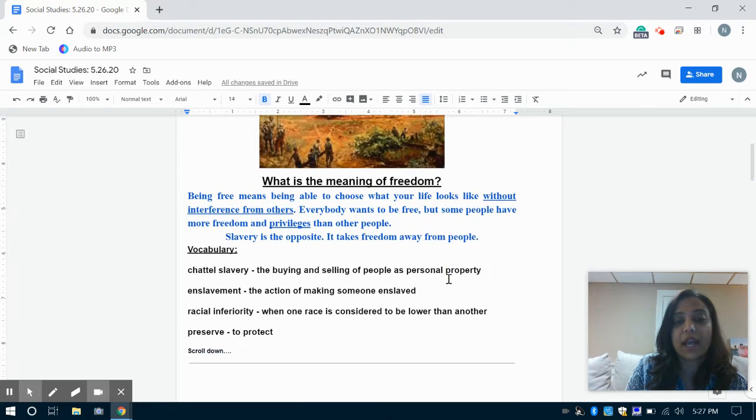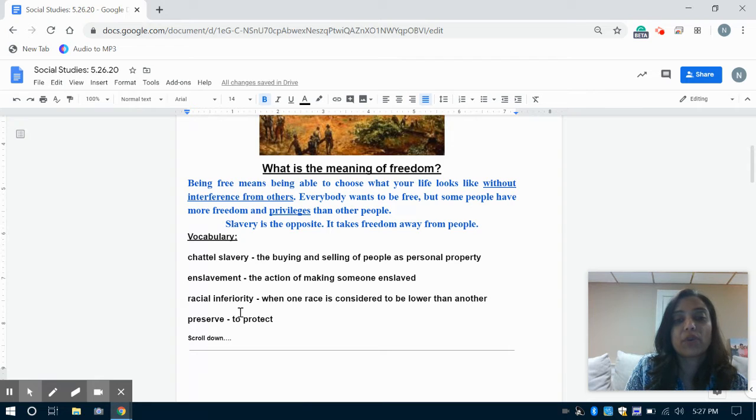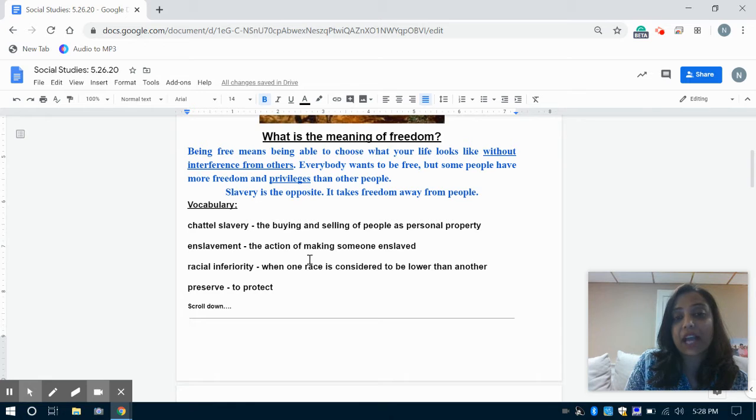Now, as we go into the text, there are 4 really important words here that I'd like to go over. Chattel slavery. Chattel slavery is what was happening here for many, many years, and that was the buying and selling of people as if they were property. So when enslaved Africans were forced onto ships and brought to this land, they were sold as if they were property. We know that that is not how human beings are supposed to be treated, but that's what was happening. Enslavement means the action of making someone enslaved.